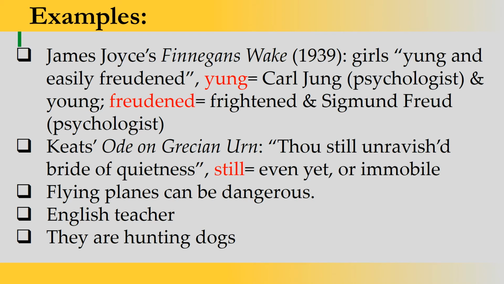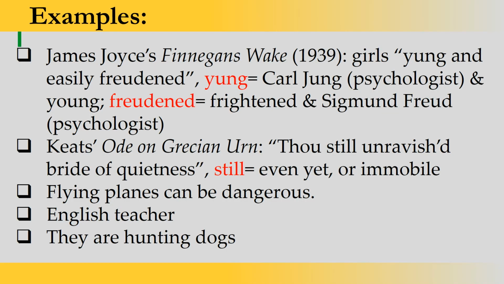Next, we have John Keats' Ode on a Grecian Urn, and the line "Thou still unravished bride of quietness." Here the word still is used as immobile, not moving. Again, still means even at this time, up to this time. So we have these two meanings in the word still used by John Keats. And next, we have very famous examples of ambiguity.